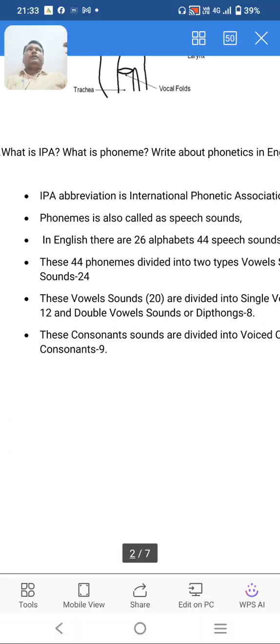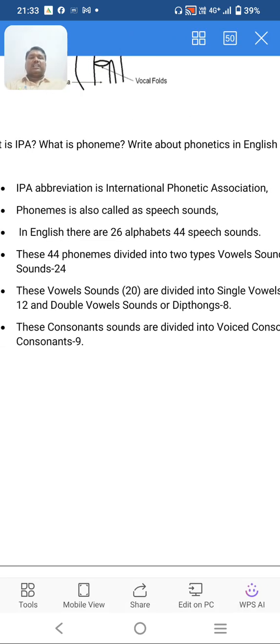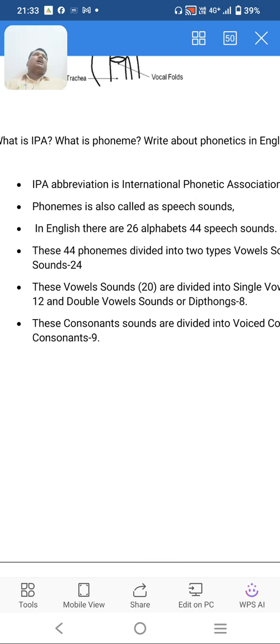So the native people, that means where this English was born, that is England, they thought that English should be pronounced equally in all countries. So there should not be difference in speaking English from one country to another country. For that purpose, they established IPA, International Phonetics Association. IPA abbreviation means International Phonetics Association. This association developed how to speak English words. So uniformly, all countries have to speak like that.